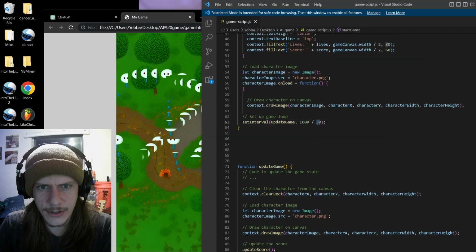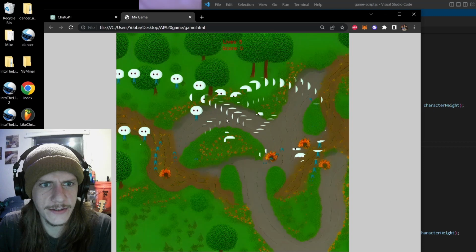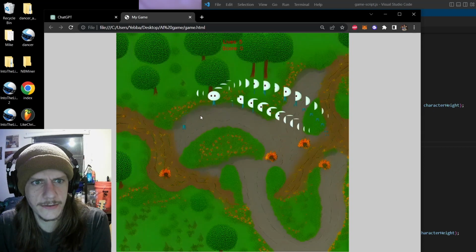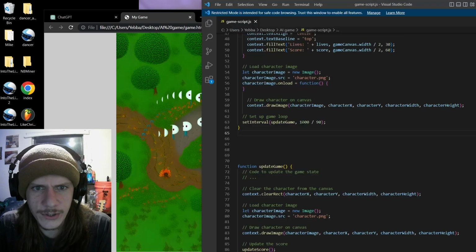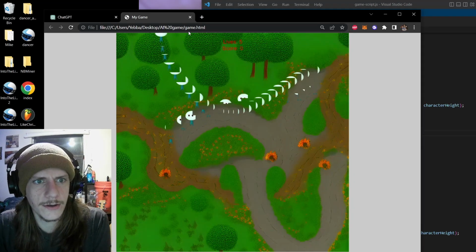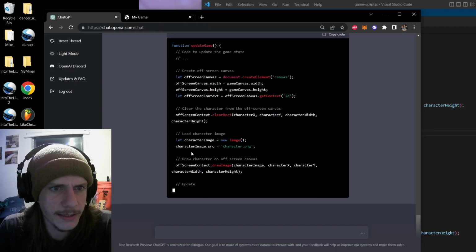And so I'm just curious if I were to change it to 90, what it's going to look like. Is it even faster or what? Or is it even making a difference at all? And then what if we change this one to 500 and this one to 30? So, I don't know, it still seems pretty messy.